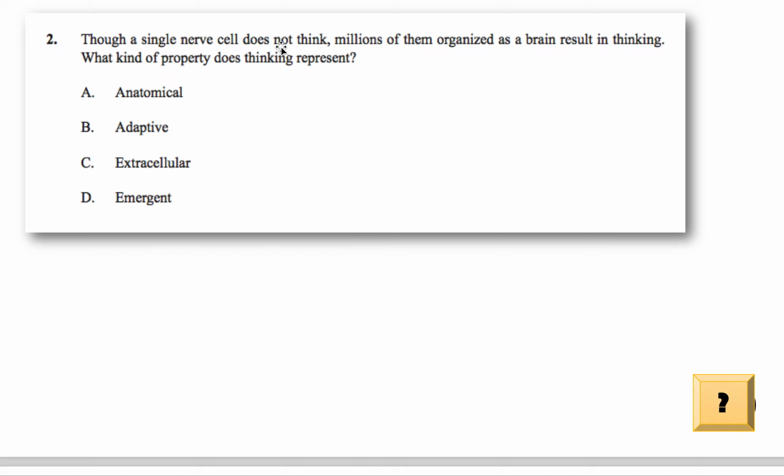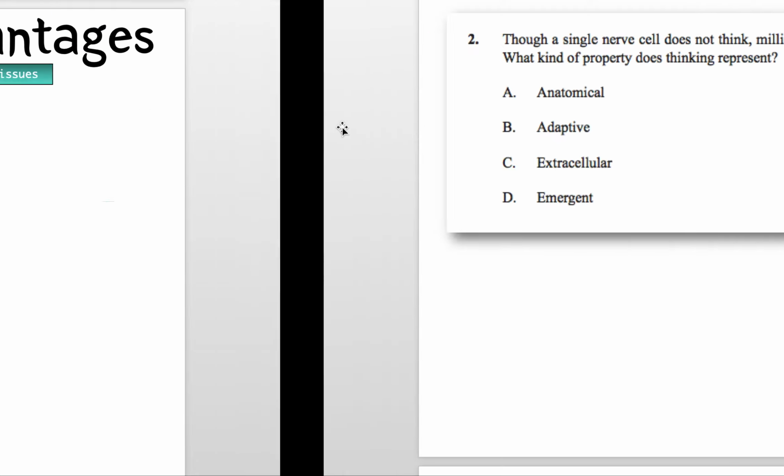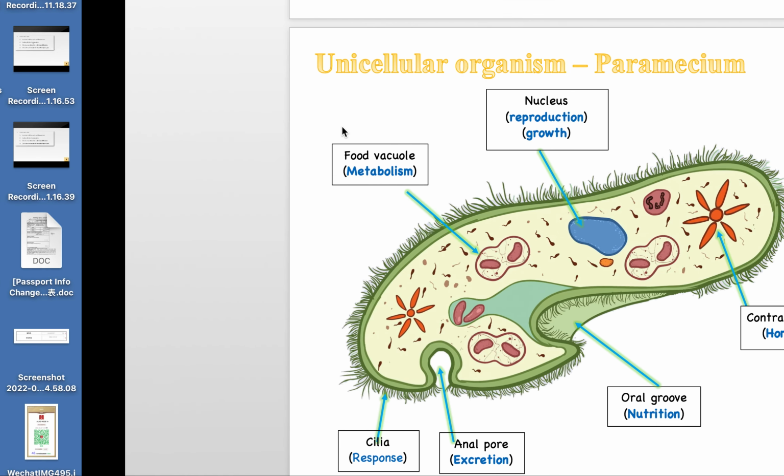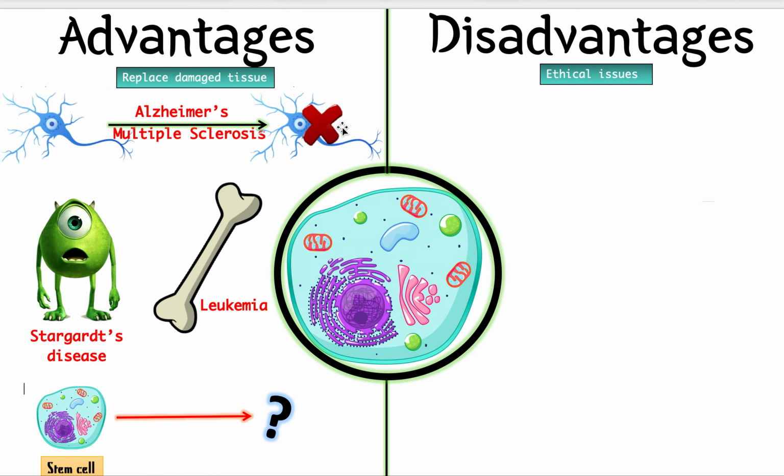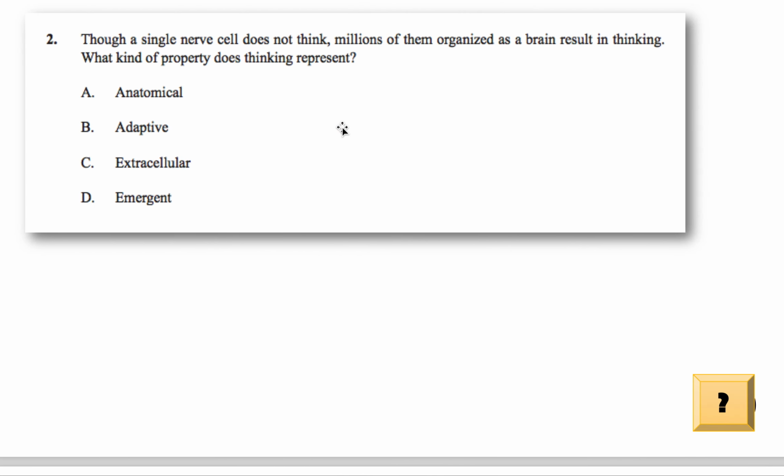Though a single nerve does not think, millions of them organized as a brain results in thinking. What kind of property does thinking represent? So what they're saying, I can use an analogy for you. I don't have the page here, but I'll just say it. An analogy. So think about a band. If you have one guitar player in a band, it makes decent music. You can make good music, but you can't make such a wide variety, complicated composition. You can't, right? Because only one instrument.